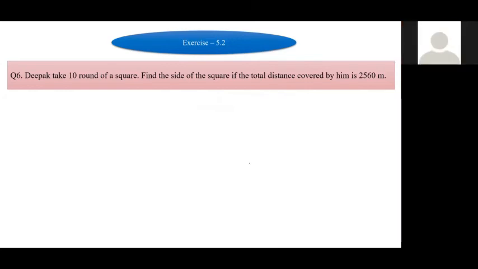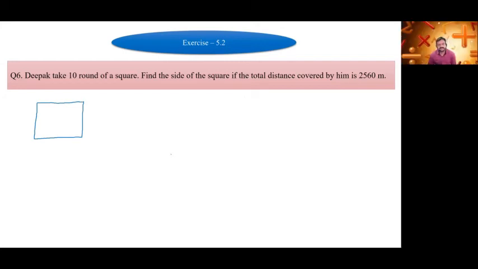Yes, sir. The question is, Deepak takes 10 rounds of a square park. Find the side of the square if the total distance covered by him is 2560 meters. It means Deepak has taken 10 rounds of a square park, so we will find the perimeter of the square. The perimeter is side plus side plus side plus side, it is 4 into A. You are taking the side as A.